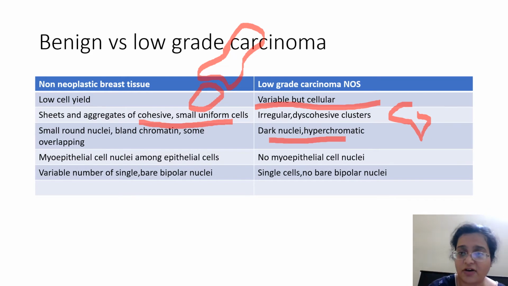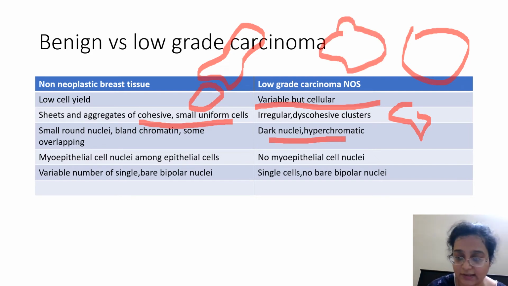The nucleus is not like in an anaplastic carcinoma, where you see very large nuclei; that will not be seen here. There's not too much pleomorphism. And sometimes you might get confused. So I look for bipolar cells, whether they are there or not. I look for well-formed clusters, whether they are there or not, and whether 3D clusters are there or not. Again, myoepithelial cells are present or not present, and bipolar cells are present or not present.